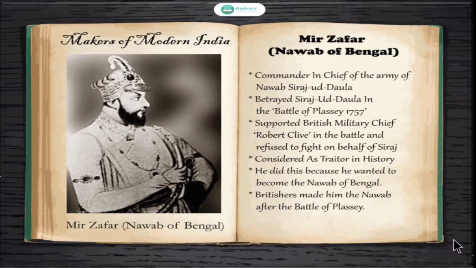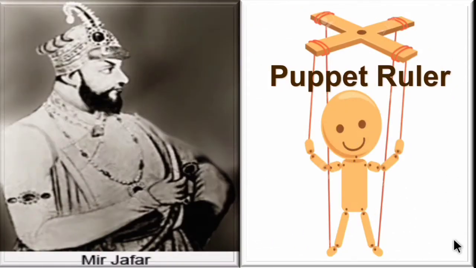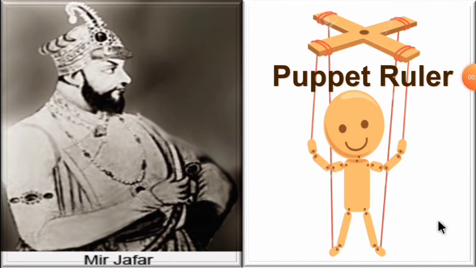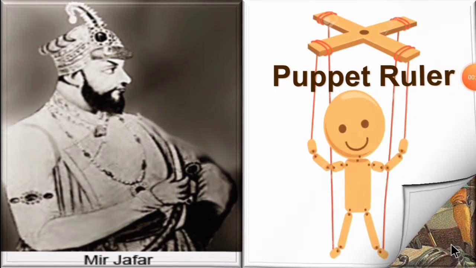So children, after the loss in the Battle of Plassey, Mir Jafar became the Nawab of Bengal with British support. Then he became a puppet ruler, which means he had to do whatever the British ordered him.